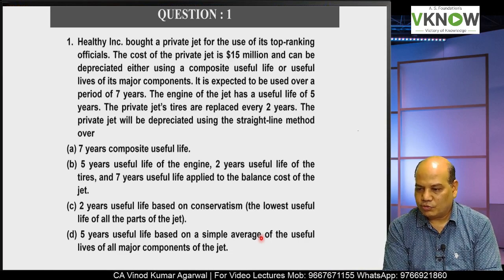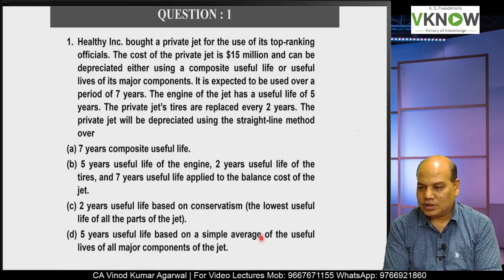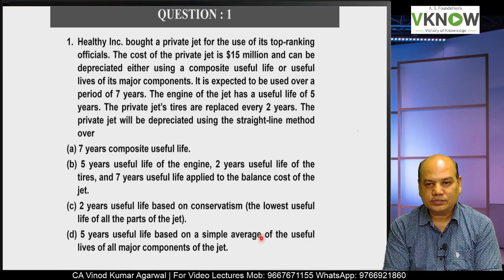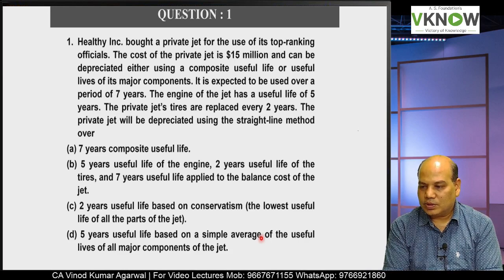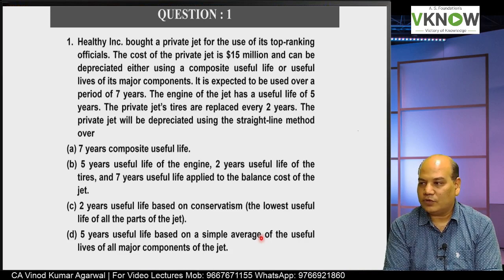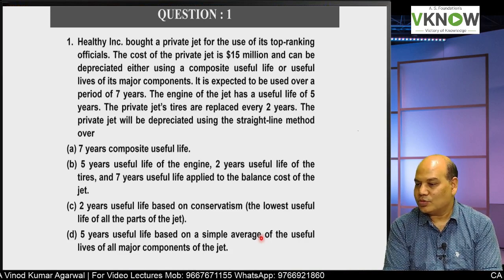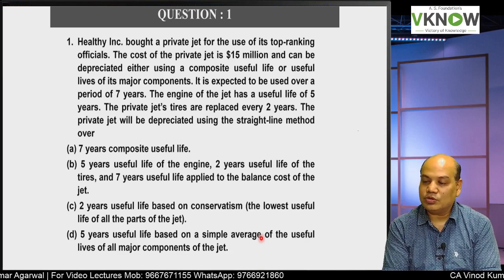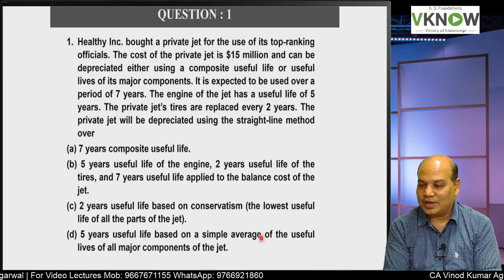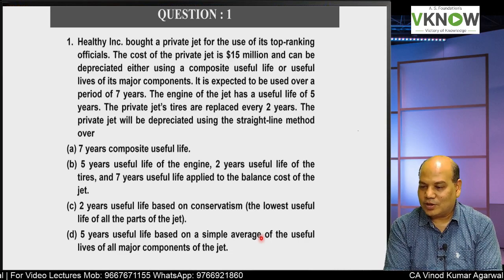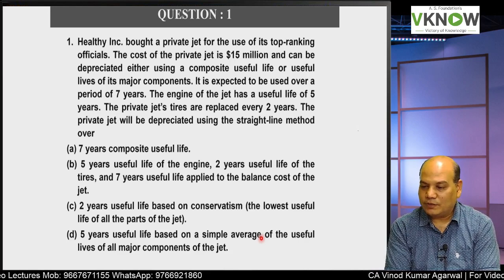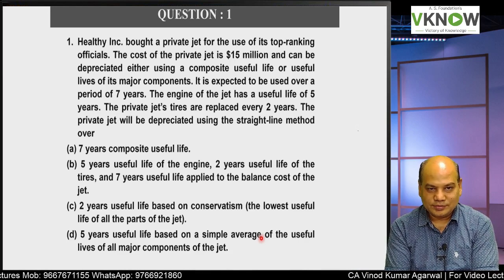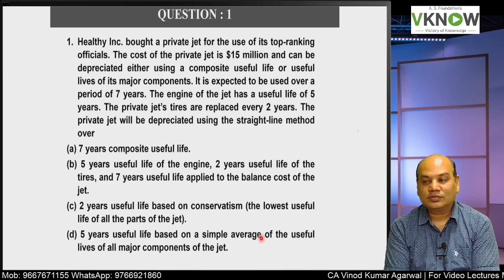Now there are 4 options. Option A, 7-year composite useful life. Option B, 5-year useful life for engine, 2-year useful life for tires, 7-year useful life for balance cost of jet. Option C, 2-year useful life based on conservatism. And option D, 5-year useful life based on simple average of the useful life of all major components. So what do you think is the answer?